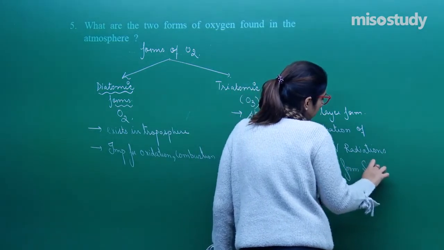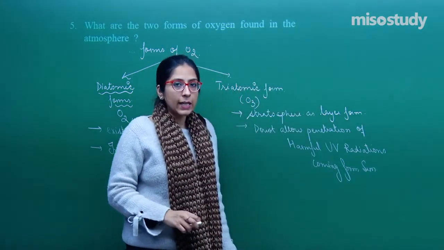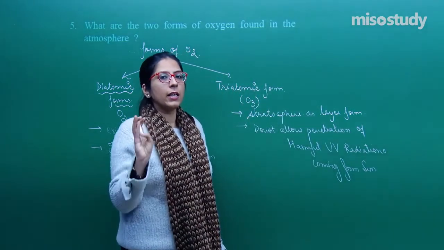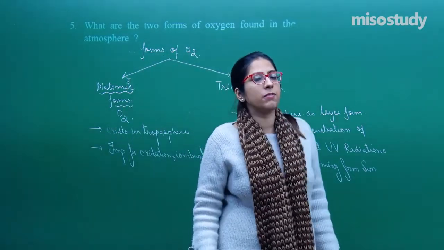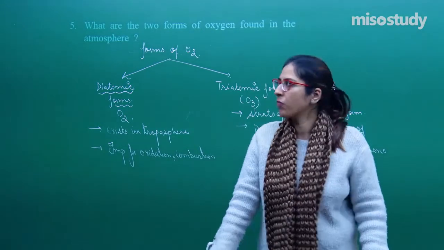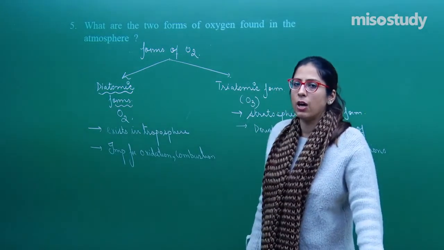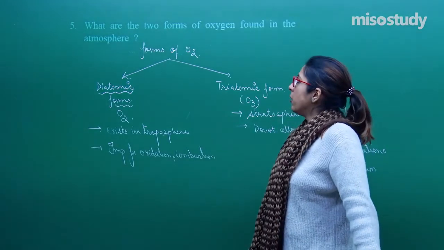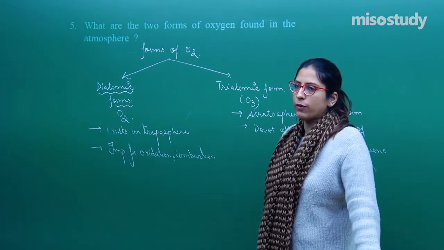Now listen very carefully. The ultraviolet radiations which are coming from the sun can cause skin cancer, they can cause cataract as well, and they decrease our immune system. Not only animals, it affects plant productivity as well. Destruction of chlorophyll, etc. are the consequences of these harmful UV rays.